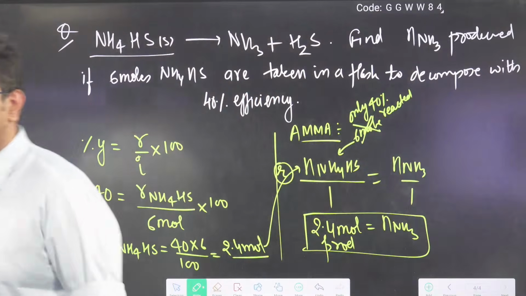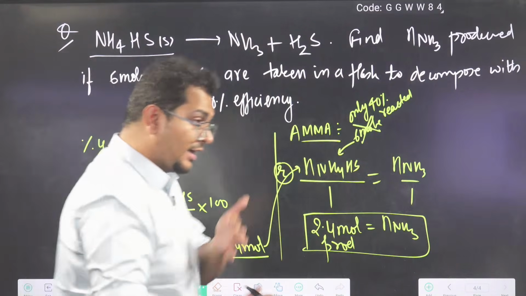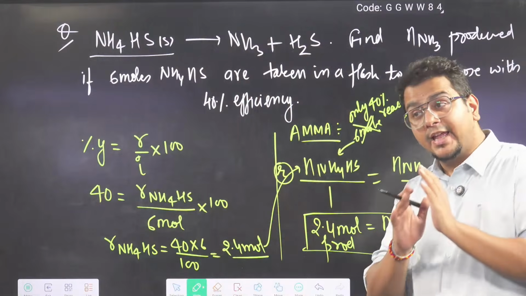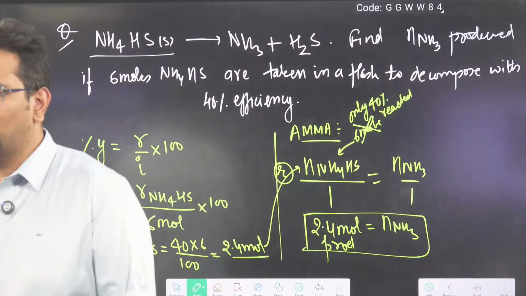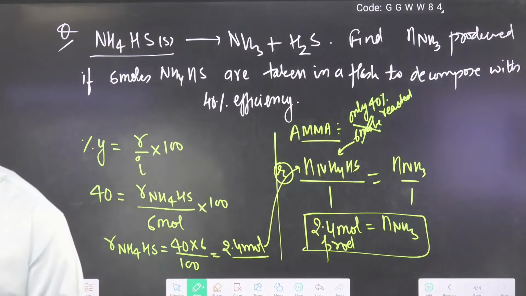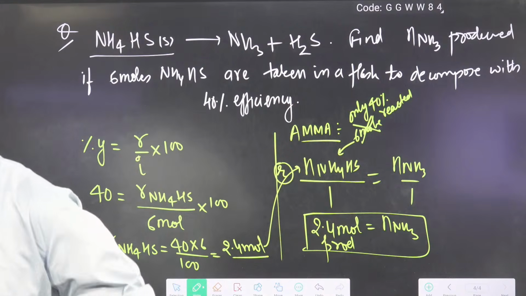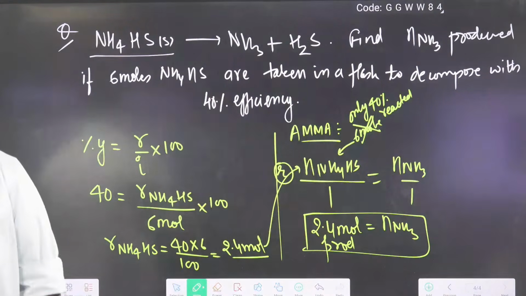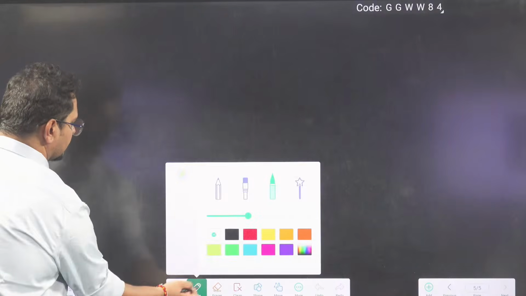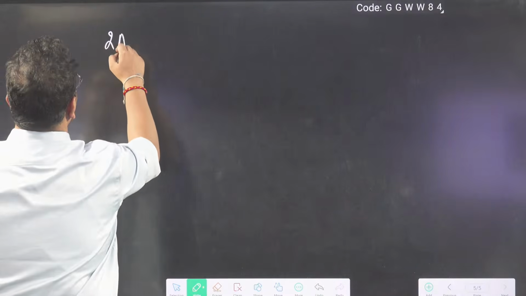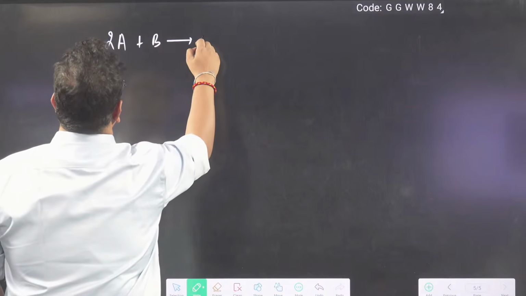Can I change the type of question? Same topic, same formula, same fundamental. I'll just change the variable now. I'll make something else as the variable. So write down 2A plus B gives you 3C.